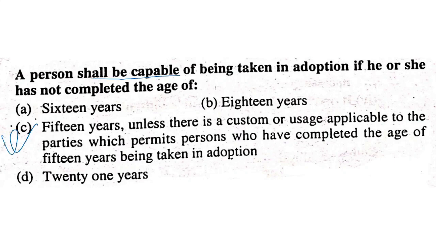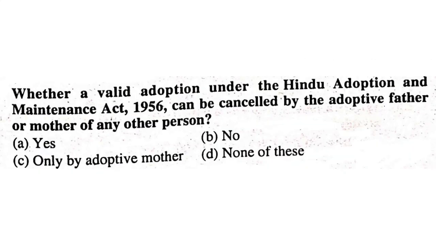A child of 16 years can also be adopted if there is a custom or usage applicable to the parties which permits it. So C is the answer.